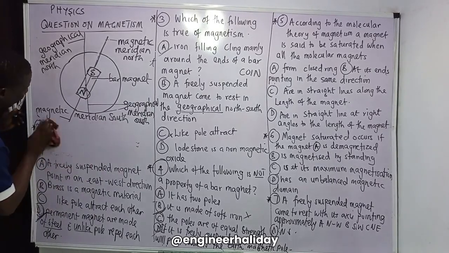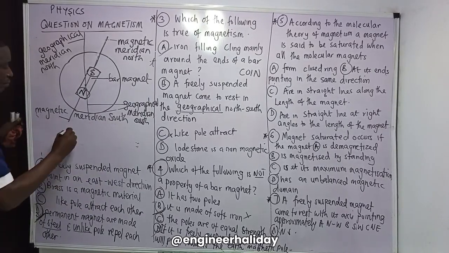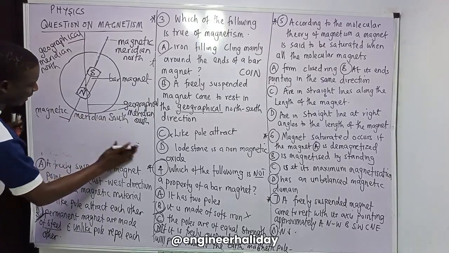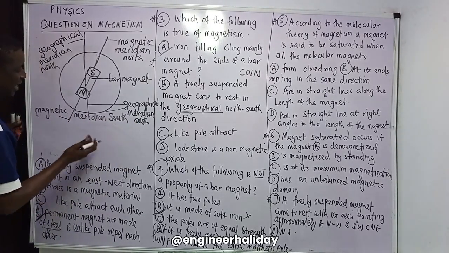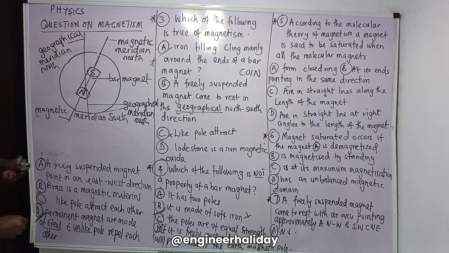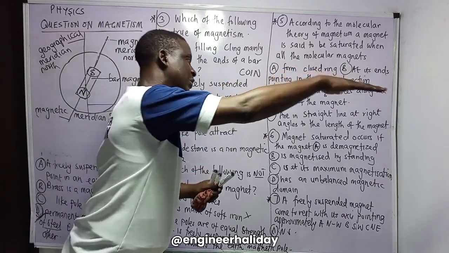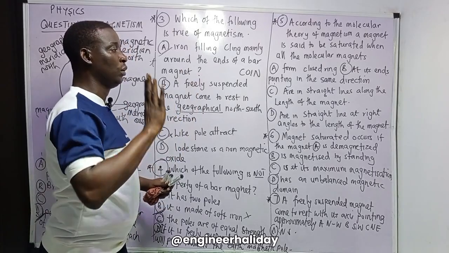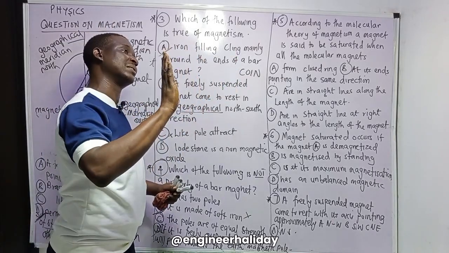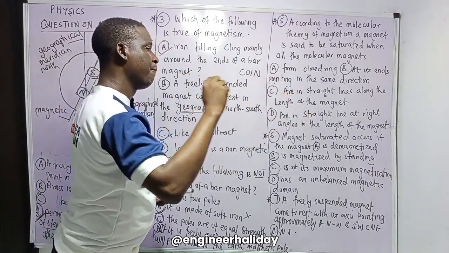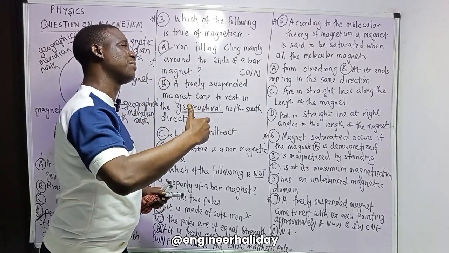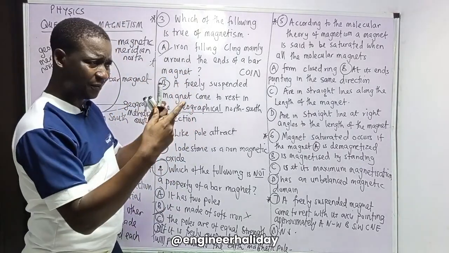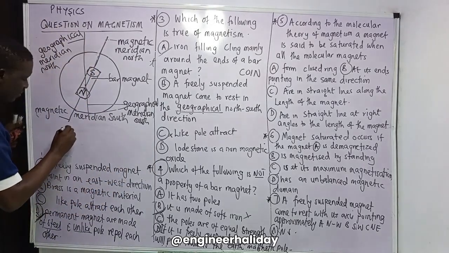Now, when these molecular magnets are properly magnetized, they tend to align themselves in one direction, meaning that they point in one direction along the length of the magnet. That is how you know that they are magnetized. But whenever they are demagnetized, what happens? They move randomly. So let me show you something here.